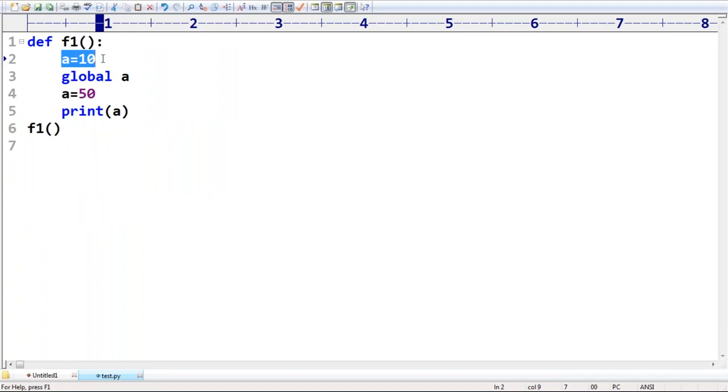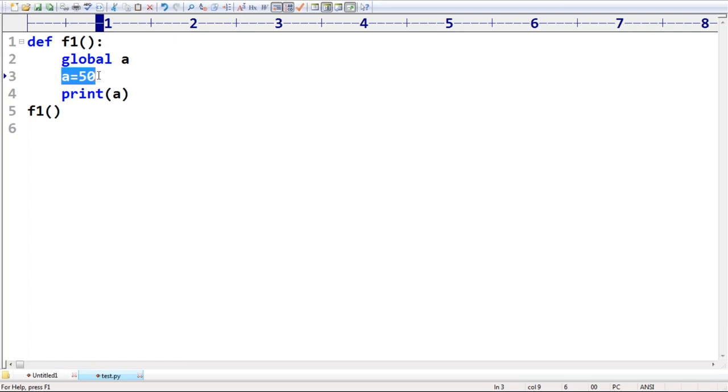Sir, when should we go for this, to declare a global variable? Sir, if you want to declare a global variable, why are you taking a local variable? Are you getting it? If you want A anyway for this, that A is global. Then make A, and better to declare whatever value you want.